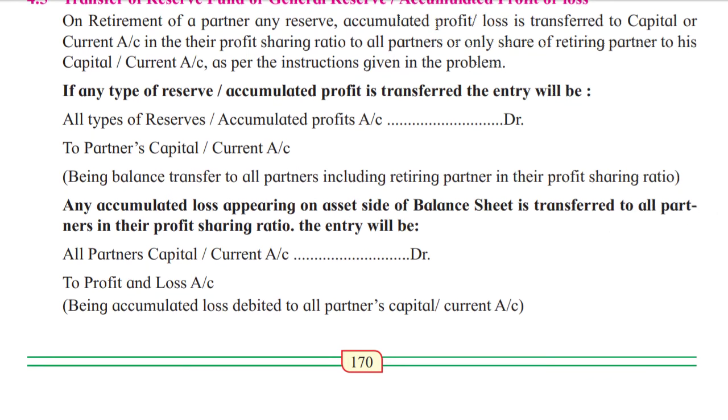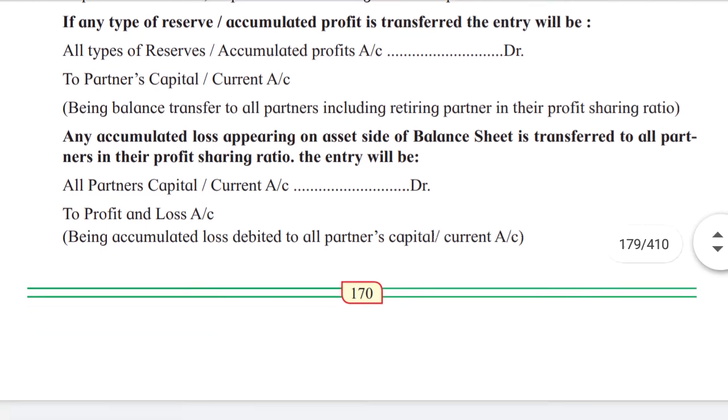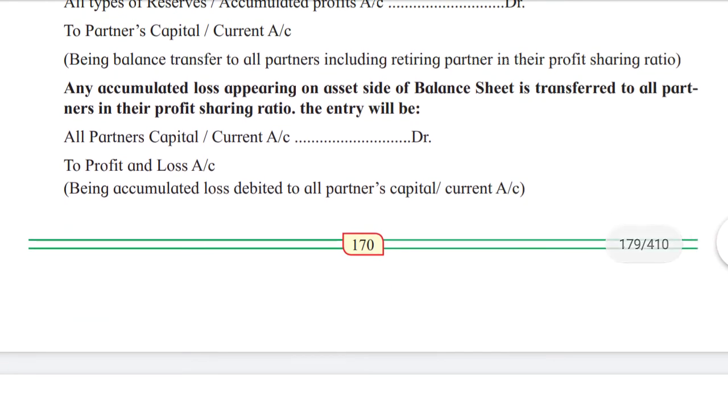All types of reserves or accumulated profit accounts are going to be debited to partners' capital or current account. The balance is transferred to all partners, including the retiring partner, in their profit sharing ratio. Any accumulated profit appearing on the asset side of the balance sheet is transferred to all partners in their profit sharing ratio.